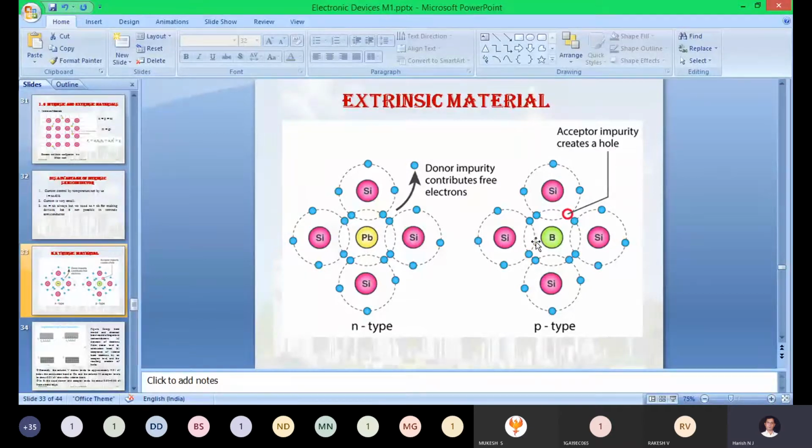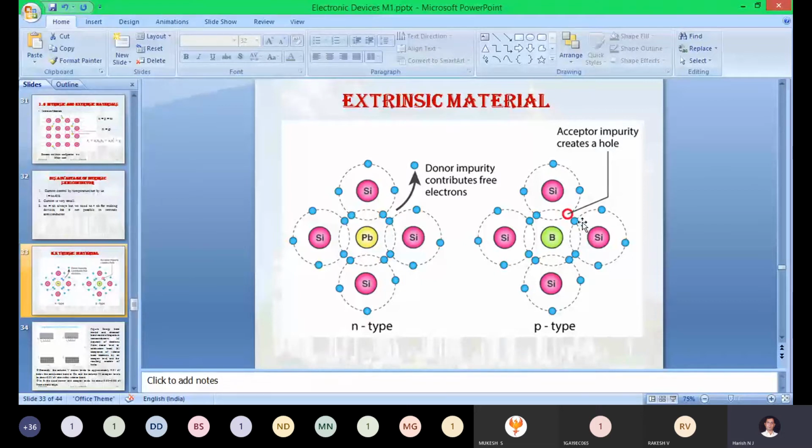Okay, so now just check it out. This electron of the boron is sharing one electron with this silicon atom and forming a covalent bond. In the same way, this electron of the boron is sharing one electron with this silicon atom and forming a covalent bond. Here also, this electron of the boron is sharing one electron with the bottom side of the silicon atom and forming a covalent bond.